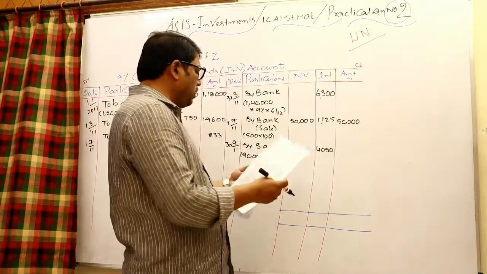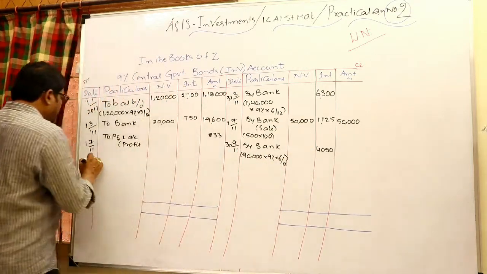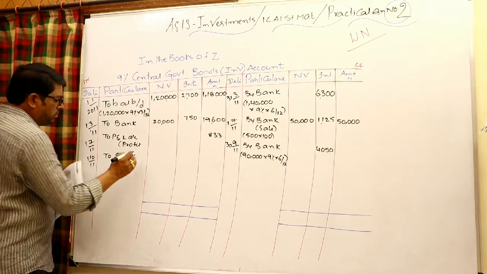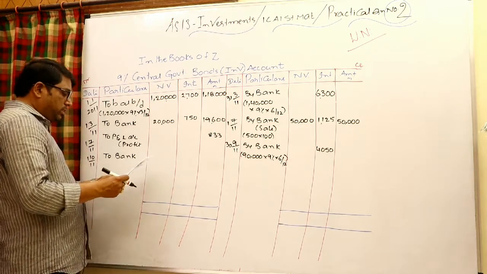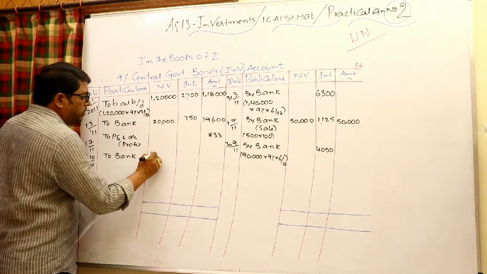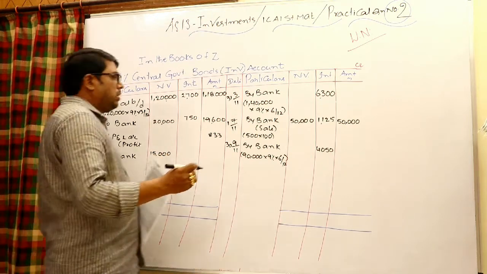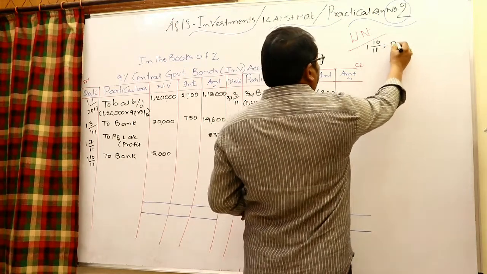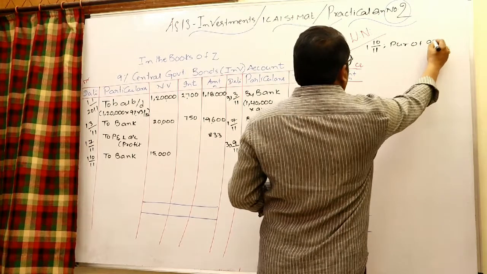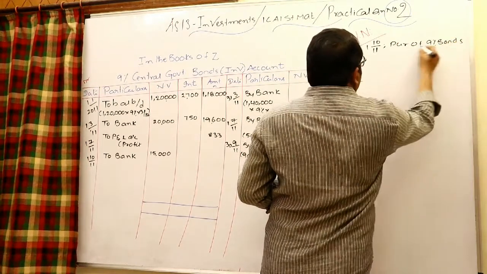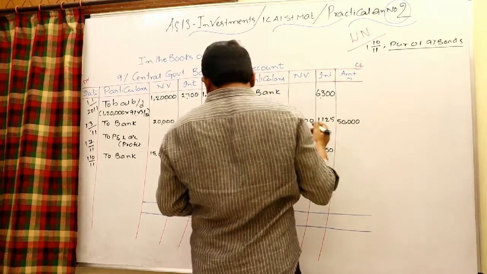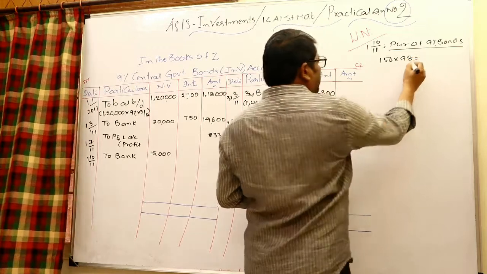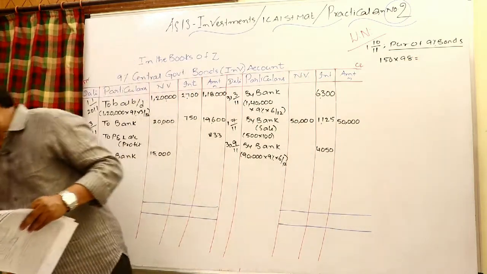Again let us go to October 1st, 1/10/2011. There is a purchase: investments account debit to bank account. Look at that, 150 units are purchased at 100 each, 15,000 nominal value. Let us write here 1/10/2011 purchase of 9% bonds. How many bonds did we purchase? 150 bonds purchased at 98. Multiply that, 150 into 98.